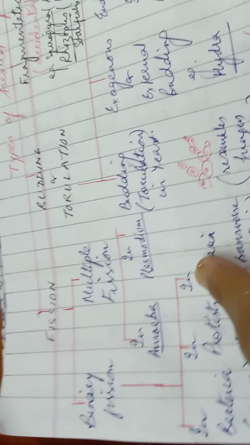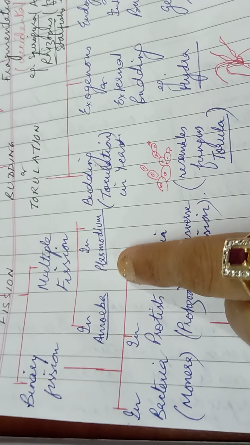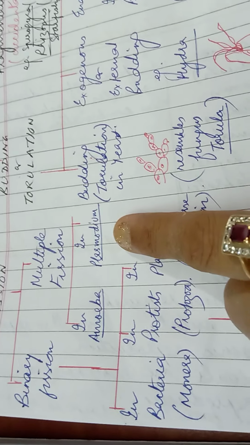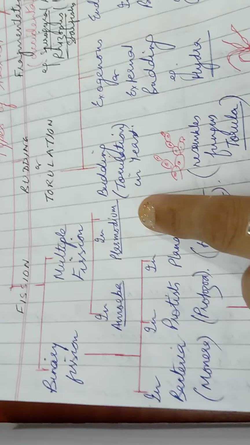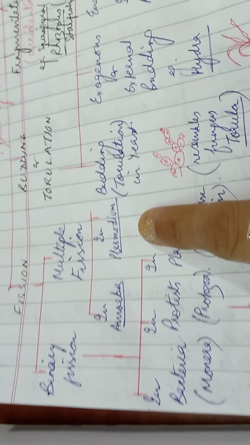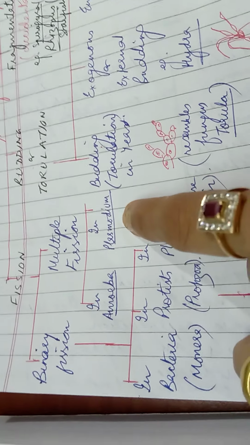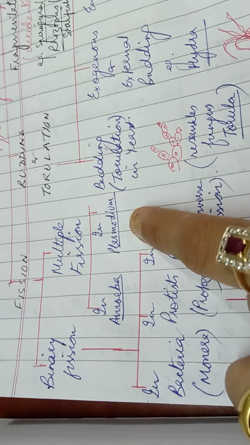Okay, coming to the multiple fission in Plasmodium, that is here. Plasmodium is the causative agent of malaria, right? Now this malarial Plasmodium completes its life cycle in two stages. One is completed in man and the other is in Anopheles, that is female Anopheles mosquito.